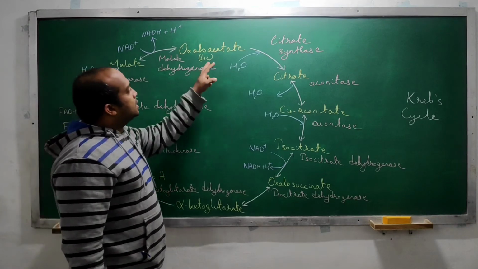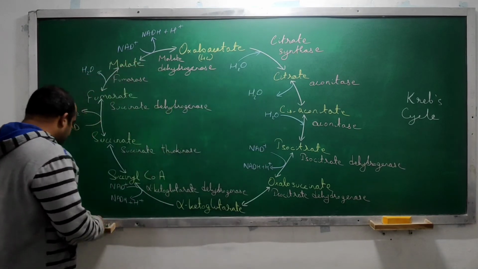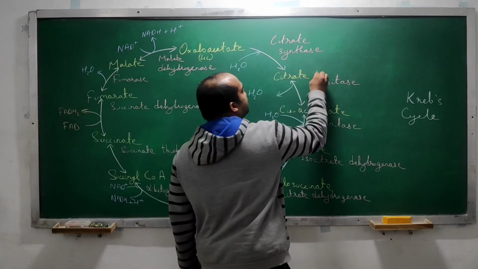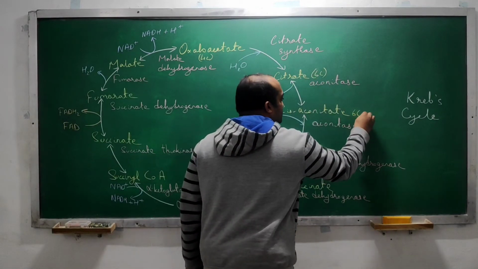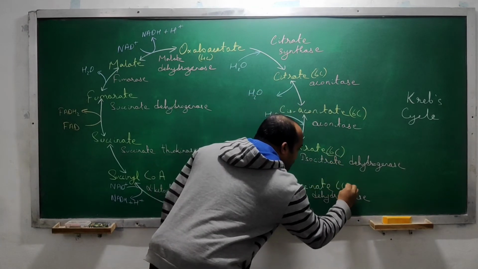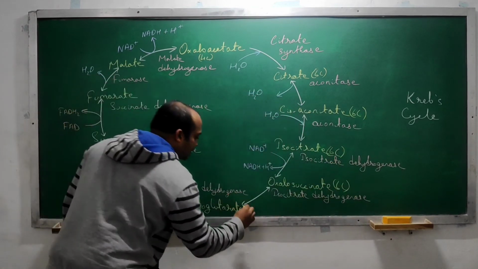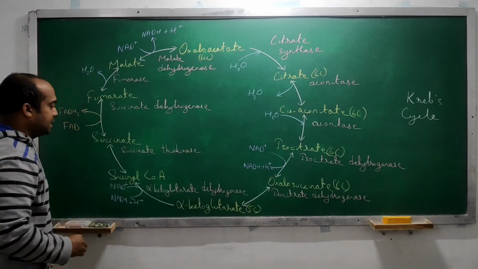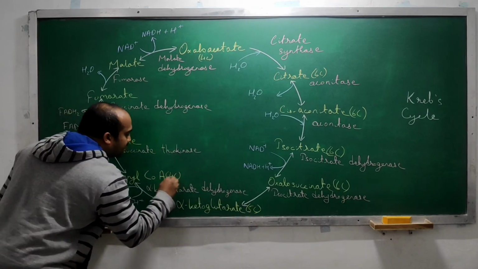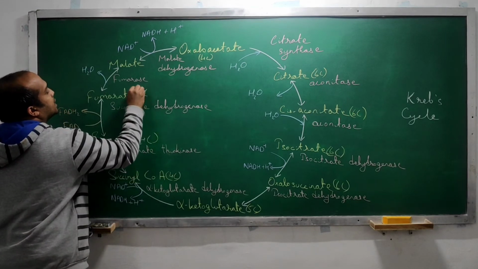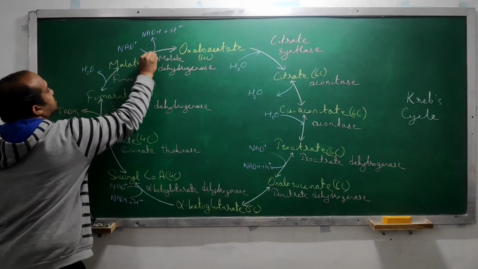Let's write how many carbon atoms are in each of the molecules. 6, 6, 6, 6. But here 5 carbon atoms are there. Then here 4, 4, 4, 4 carbon atoms.